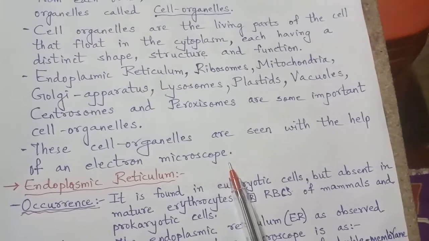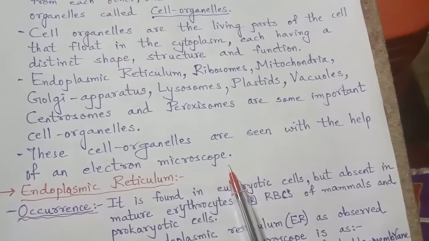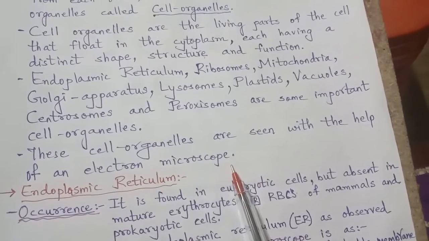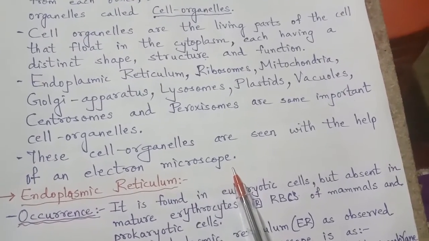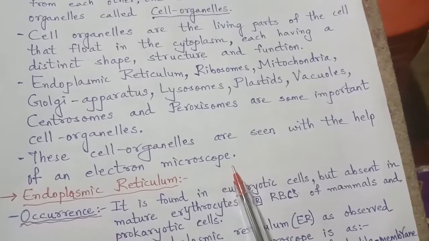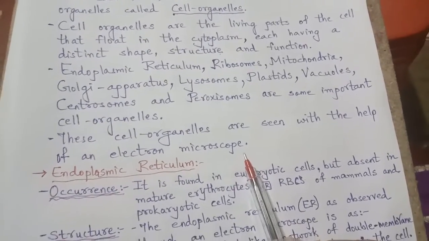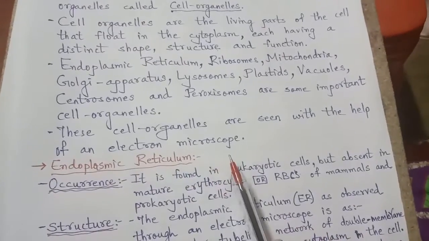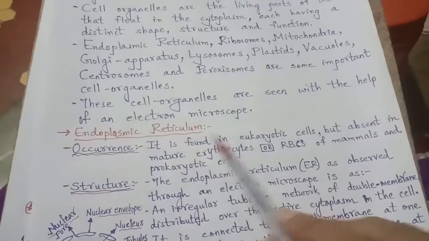With a simple microscope we just see the cell boundary and the nucleus, if it is eukaryotic, but we are not able to see all the other cell organelles. So today we will start with the first cell organelle, that is endoplasmic reticulum.